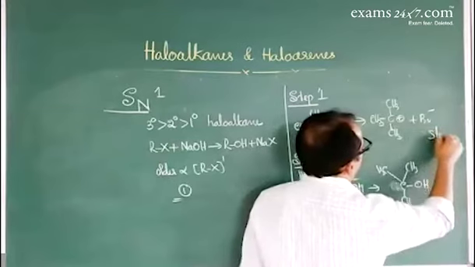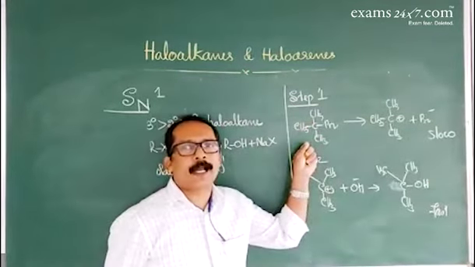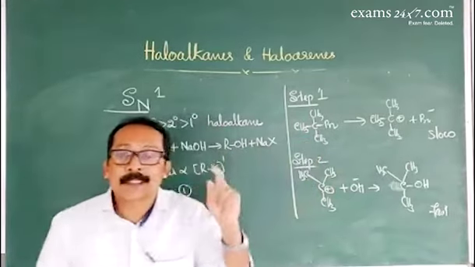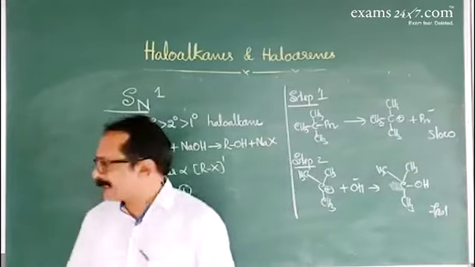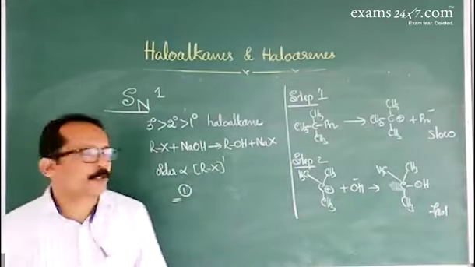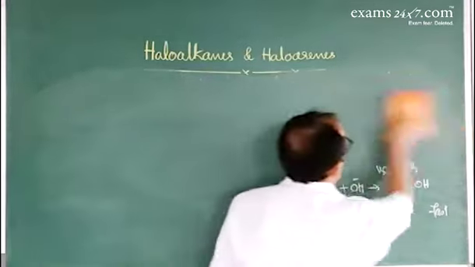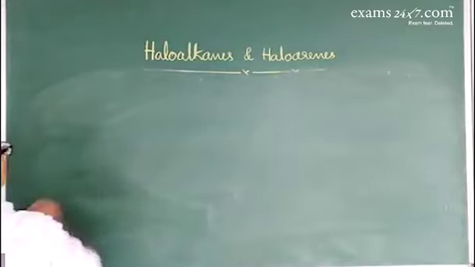The rate of the reaction depends on the slow step. In the slow step, there is only one reactant, haloalkane. Therefore, the order of the reaction is 1, and racemization is observed in SN1 mechanism.